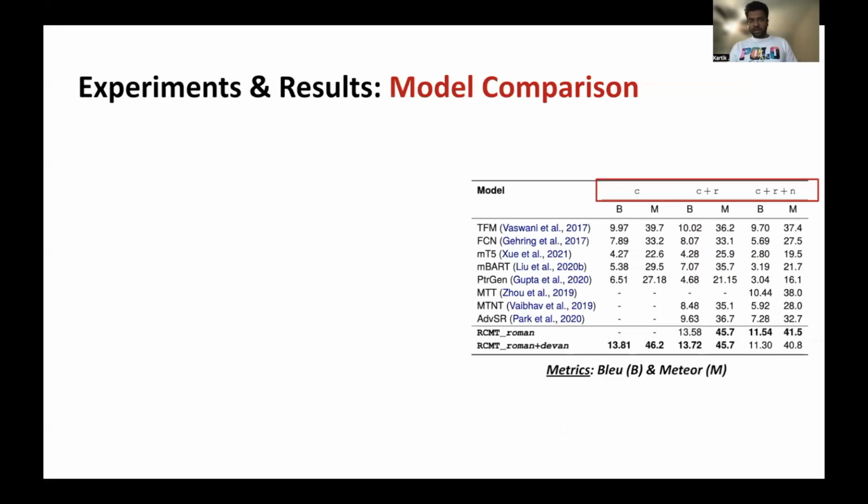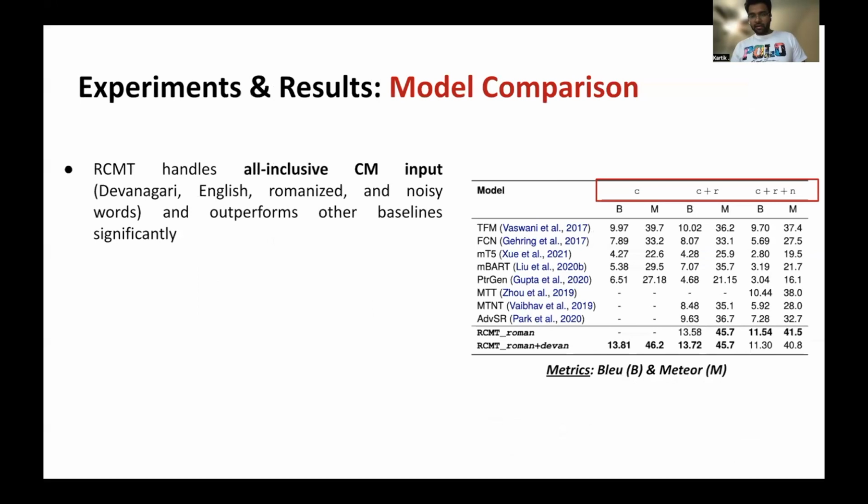Coming to the experiments and results. The first part is the model comparison. On the right, we see a table with 8 models compared with our proposed model. When we talk about the results, we see our model is all inclusive. That means it can handle code mix sentences, it can handle code mix plus romanized, it can handle the noise as well. It can even translate from English to a code mix version, which we don't discuss in this paper.